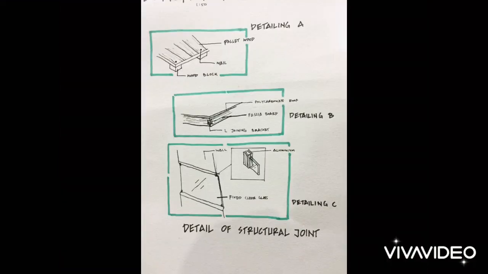So this is the detail of the structural joints, which is divided into three parts. The first part is detail A at the floor of the open deck, which combines the pallet wood and wood block. I suggest using nails. And for detail B, which is at the roof, an L joining bracket is used at the corner of the roof. And for detail C, we use aluminium and rubber to hold the fixed clear glass at the window.